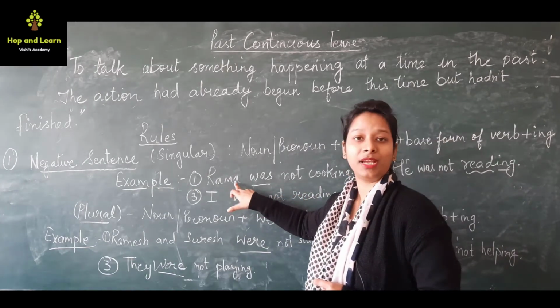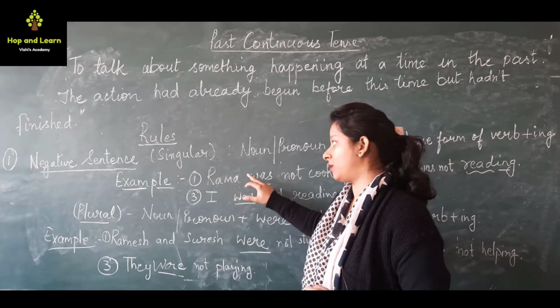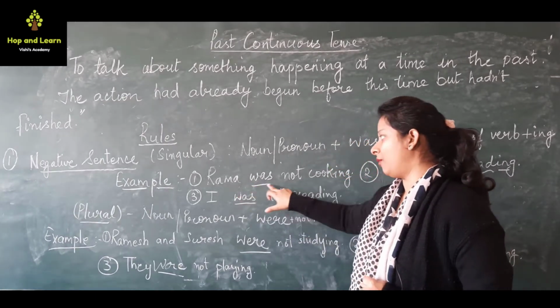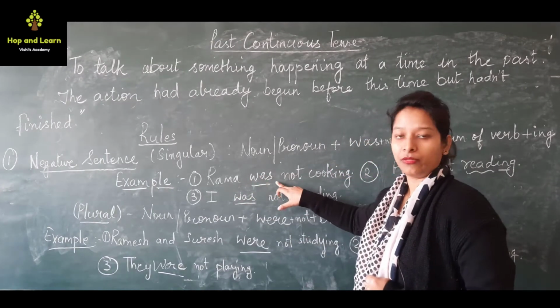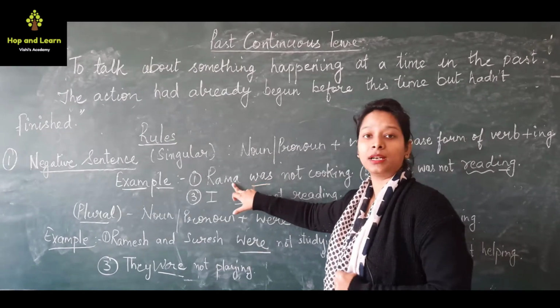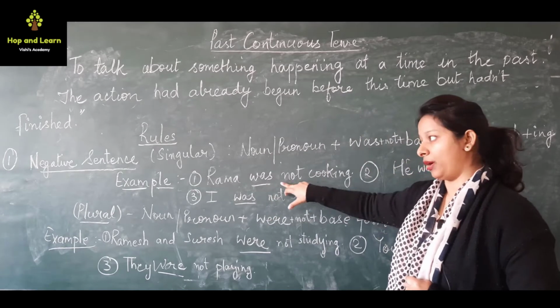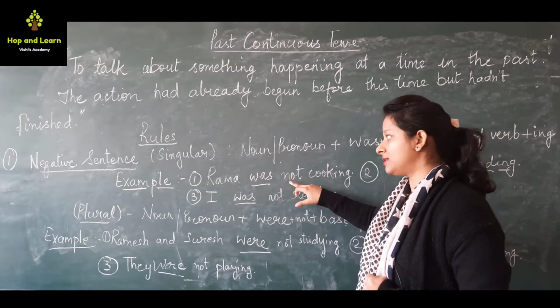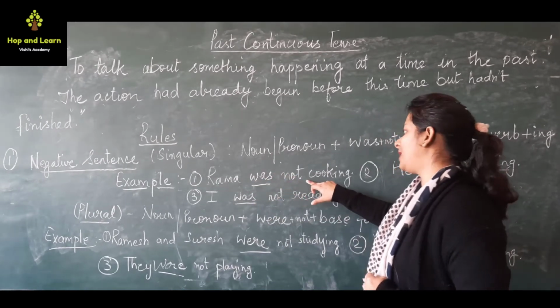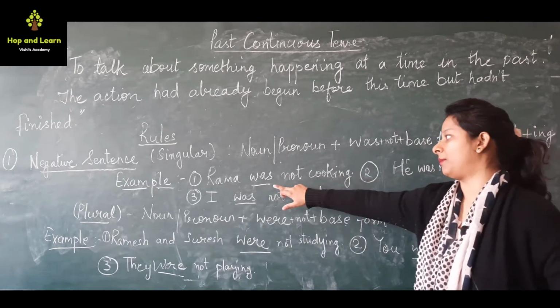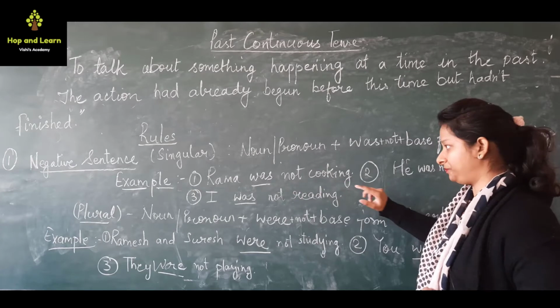Now Rama, we are talking about a singular person, only about one girl. Rama is a noun. Rama was. The helping verb is was. Since it is a singular noun, we use the helping verb was plus not. Since it is a negative sentence, we will add not plus base form of the verb cook plus ing. Rama was not cooking.